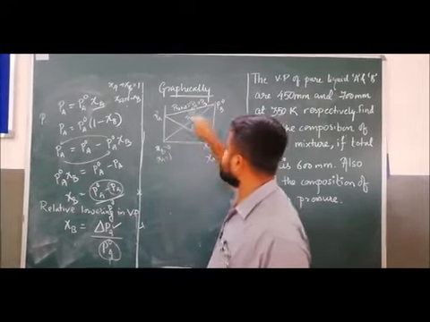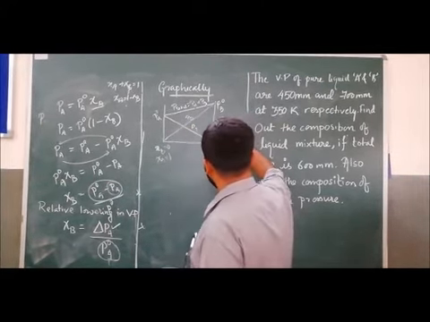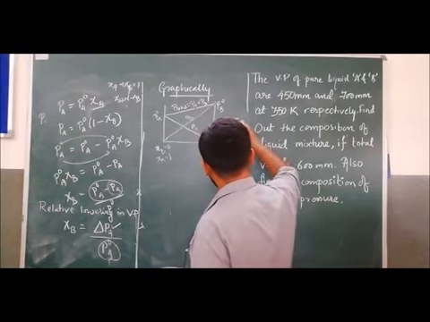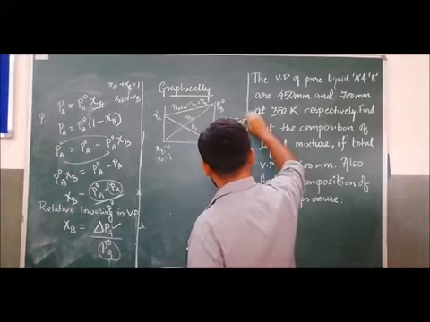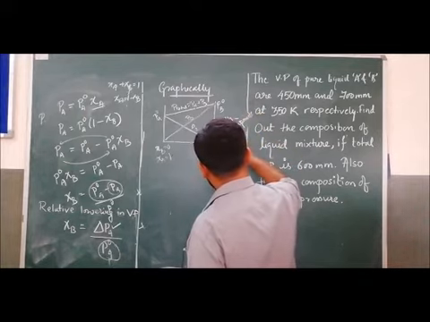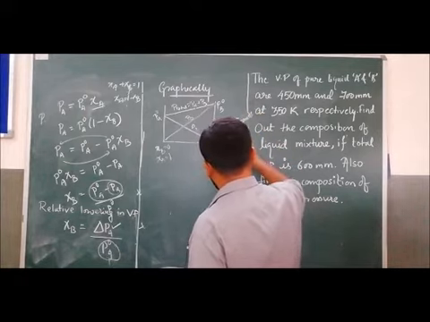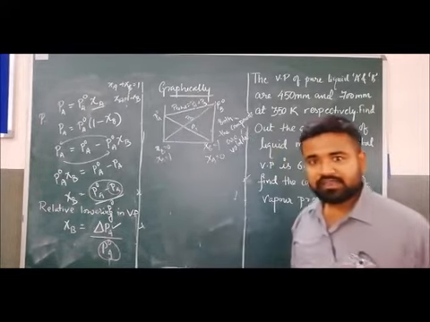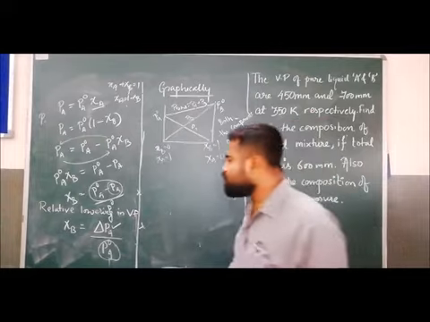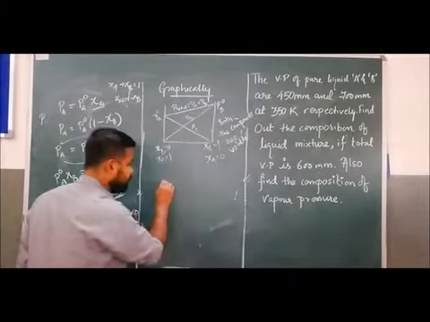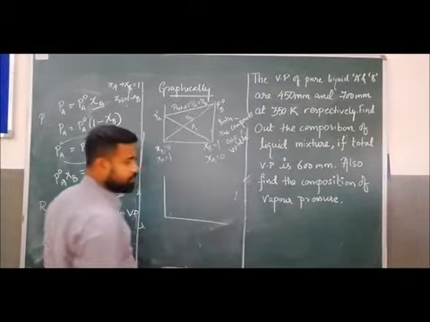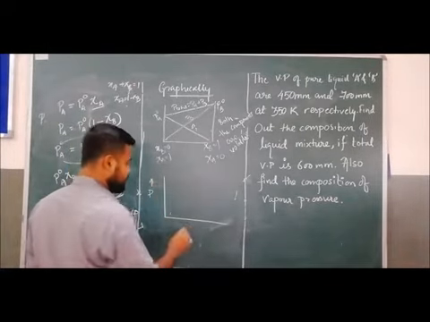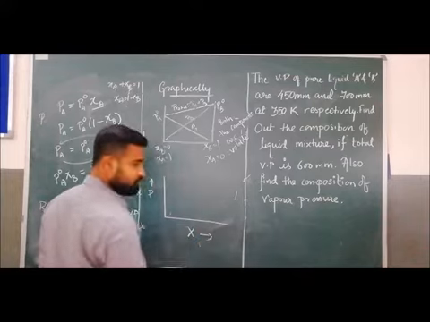So this is the graphical representation when both the components are volatile. Clear? But when we take the case of one non-volatile solute, then this is the vapor pressure, and this is the mole fraction.